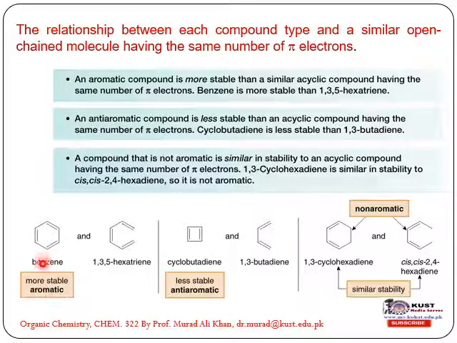Like here, benzene, more stable, aromatic, than 1,3,5-hexatriene. Cyclobutadiene, less stable, anti-aromatic, than 1,3-butadiene. And 1,3-cyclohexadiene and cis-cis-2,4-hexadiene have similar stability, so this is non-aromatic.